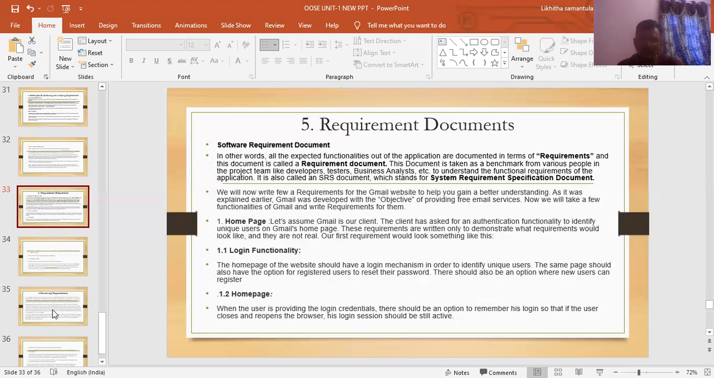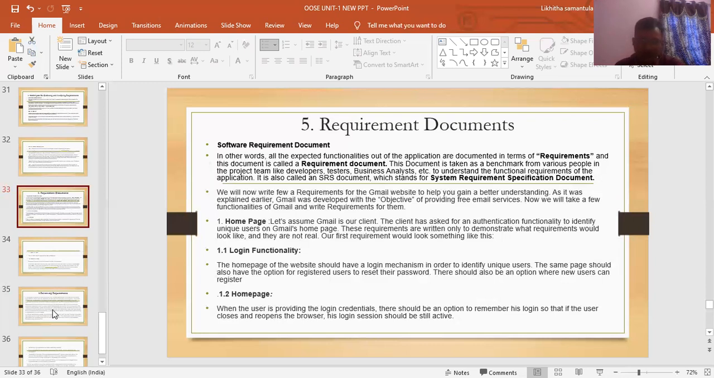As explained earlier, Gmail was developed with the objective of providing a free mail service. Now we will take a few functionalities of Gmail and write requirements for them. For example, the home page. Let's assume Gmail is your client. The client has asked for an authentication functionality to identify unique users on the Gmail homepage. These requirements are written only to demonstrate what requirements would look like, and they are not real.